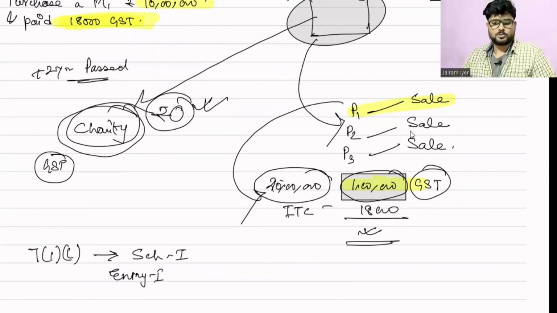So what actually has happened is that though she is not selling it for any cash, she has already taken the advantage of this 18,000 GST which she paid on purchase. So she had availed the input tax credit.